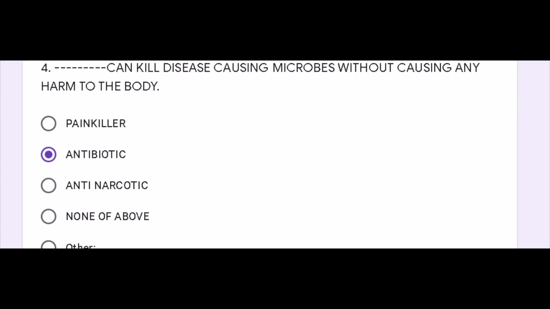You get very familiar with the word antibiotic. Whenever you get ill, whenever you get any infection, the doctor gives you antibiotics. So antibiotics are basically the drugs which are used to kill the microbes without causing any harm to your body. So we will move to the next question now.